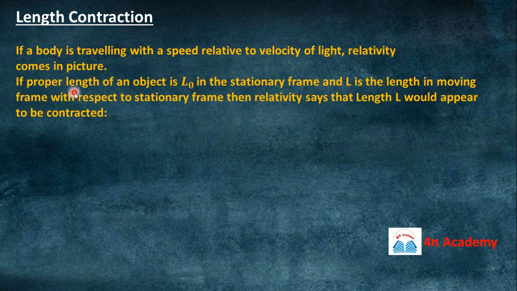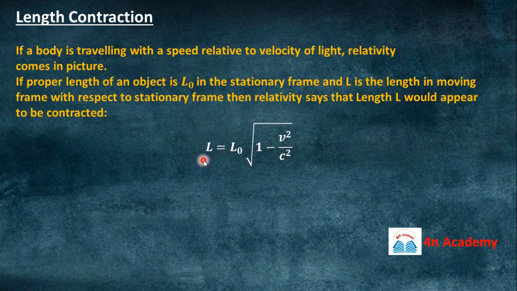Let us say the proper length of an object is L0 in the stationary frame, right? And L is the length in some moving frame with respect to the stationary frame. Then relativity says that length L would appear to be contracted, meaning the length appears reduced from the original length. The formula is given by this equation: L equals L0 times the square root of 1 minus v square over c square.